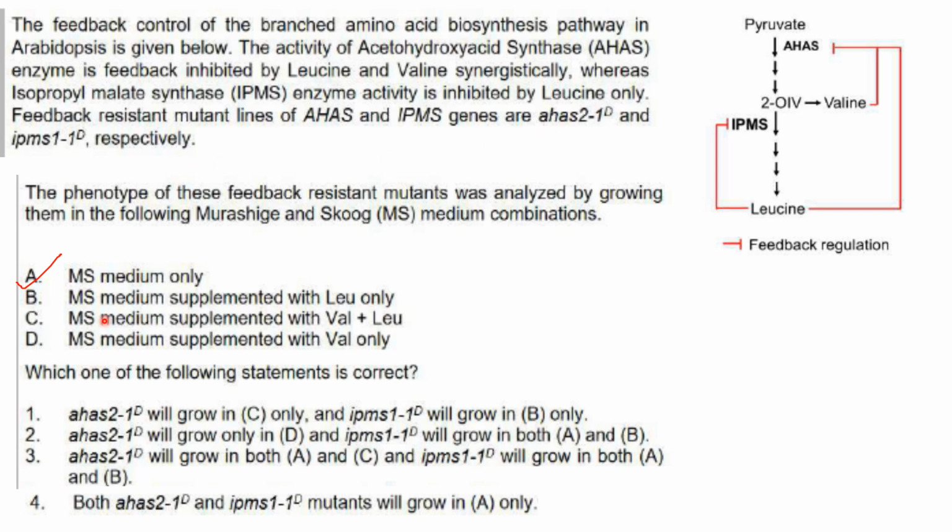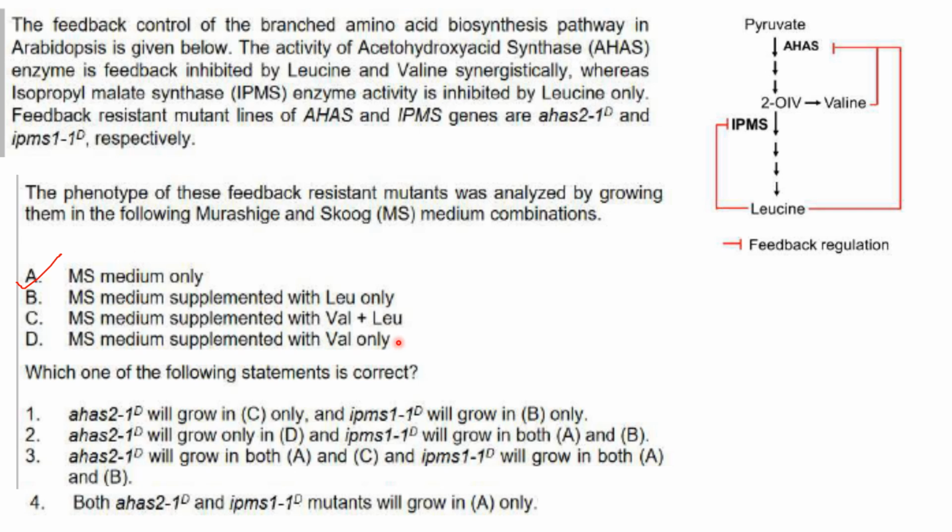It will grow on MS medium, as well as MS medium supplemented with valine plus leucine. See here, valine and leucine inhibit AHAS, but this is a mutant. That means feedback inhibition by valine and leucine is not going to affect the AHAS, so it will grow in medium supplemented with valine and leucine.